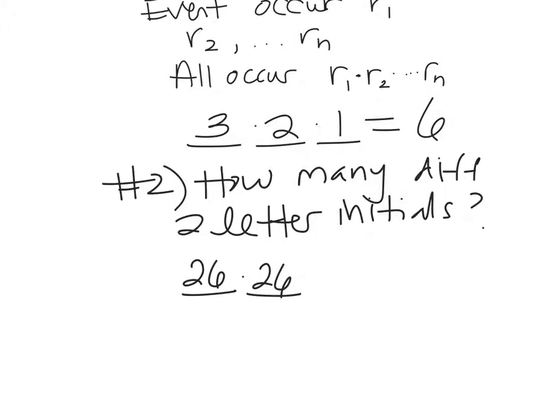Great, okay. And then what you do is you take those 2 and you multiply them. What is that? What's 26 times 26? Is it 576? I don't know that perfect square. Does anybody know 26 squared? No? 676. Oh, I'm off by 100. Yeah, you're going to need your calculator for these. Let's get those out. All right, so 676 different possible 2-letter initials. That's pretty cool.